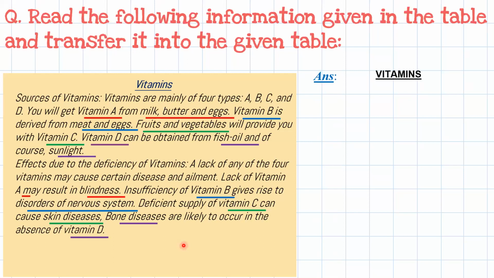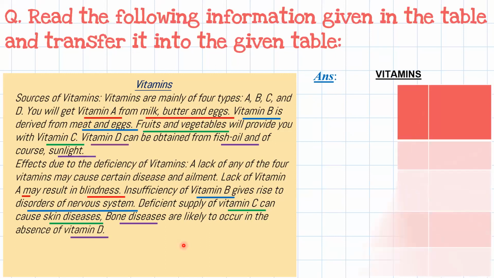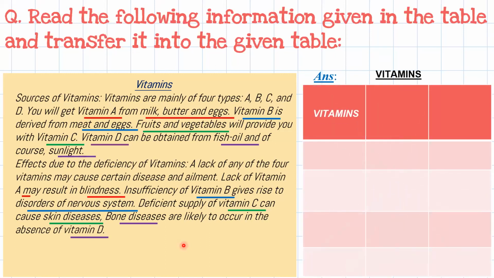First, we will give a title to our passage, to our table format. So vitamins is the title. I carry the same title. And you have to draw a table. In the first column, I give the title vitamin. In the second, their sources, from where we get the vitamins. And last is the effects due to their deficiency. So 3 columns should be there. Now one by one we will write.